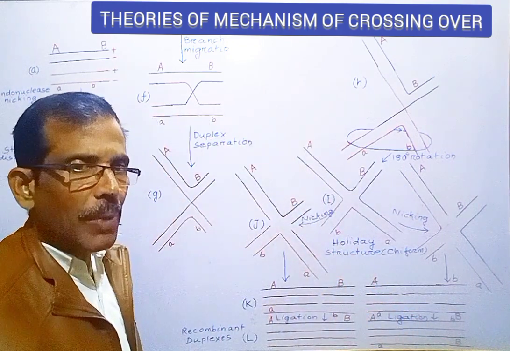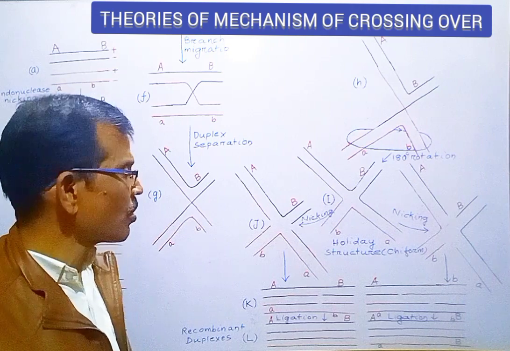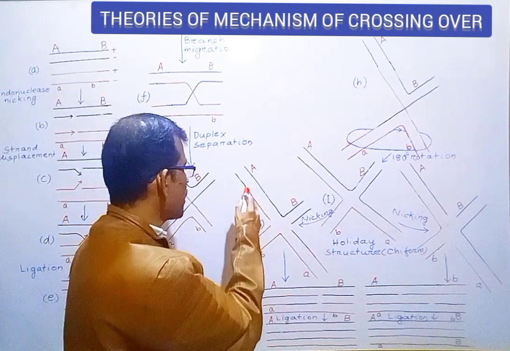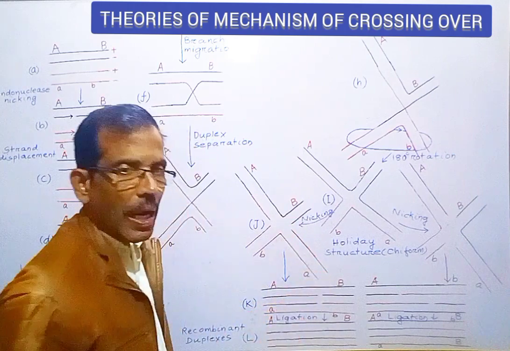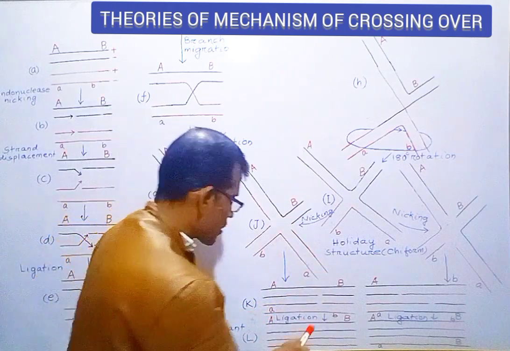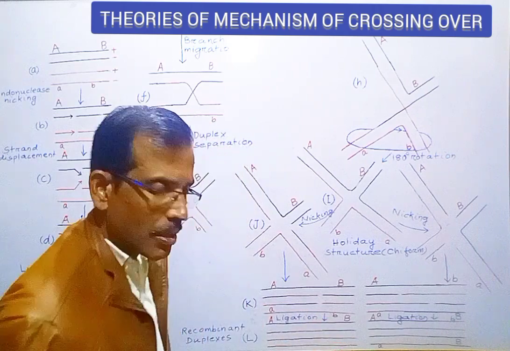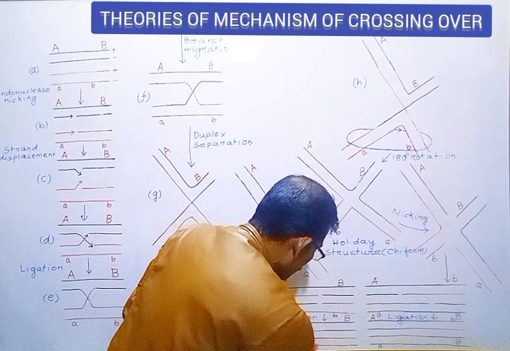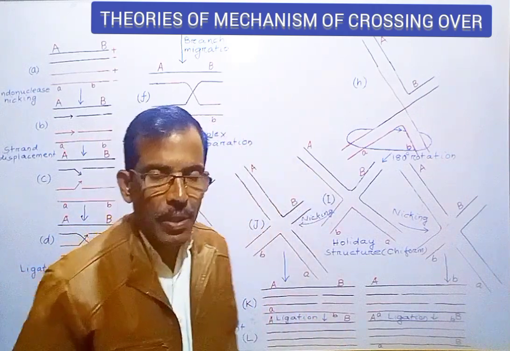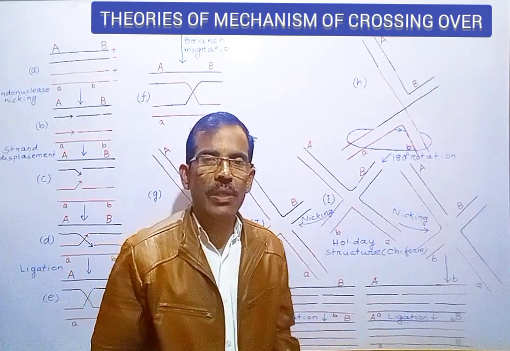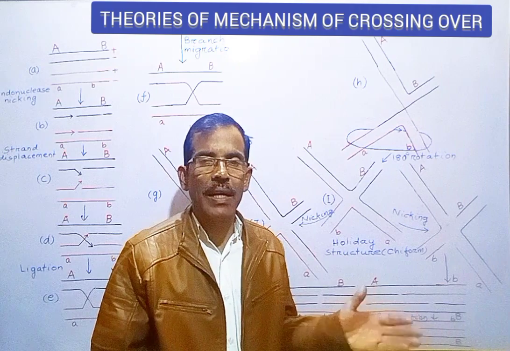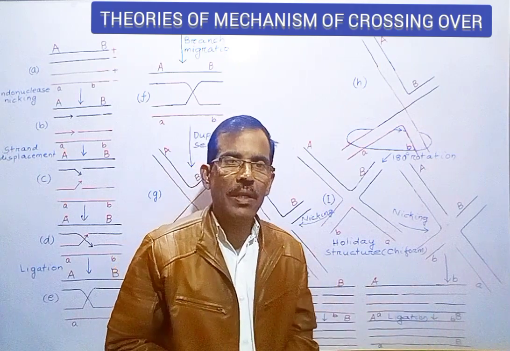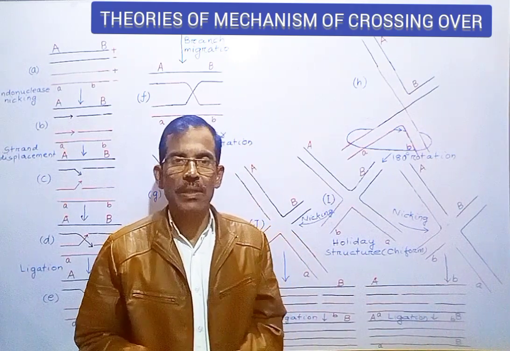Similarly, the enzyme endonuclease can also create single-stranded nicks in the two remaining strands of DNA, after which ligation occurs. As a result, two more recombinant duplexes are formed. So friends, by this process, the arrangement of alleles is altered, and as a result, genetic recombination takes place.